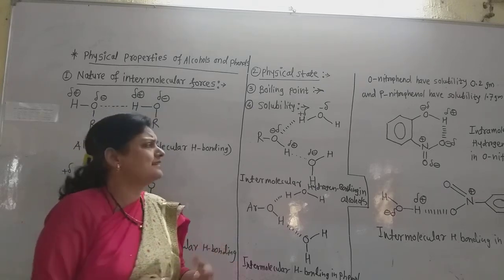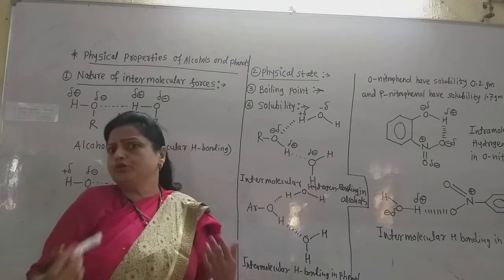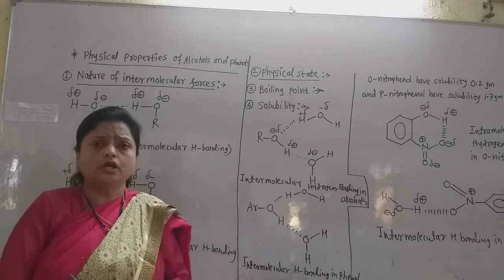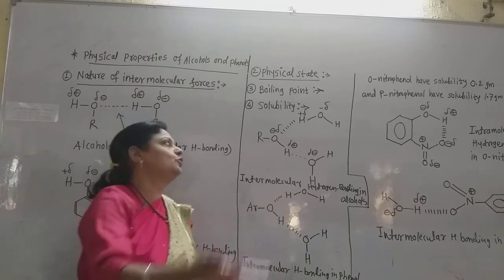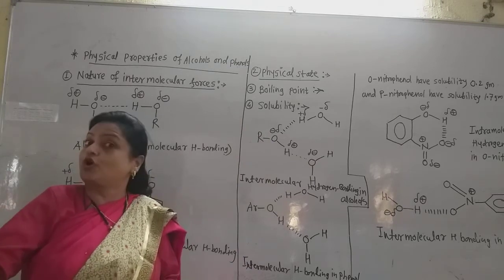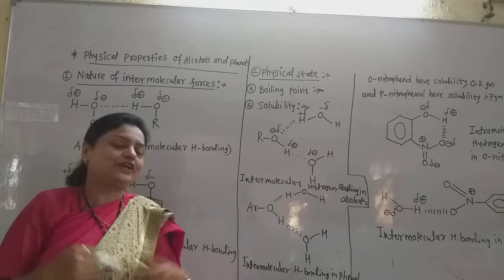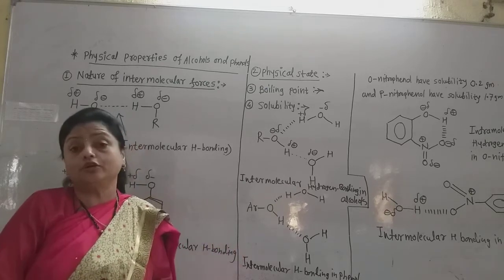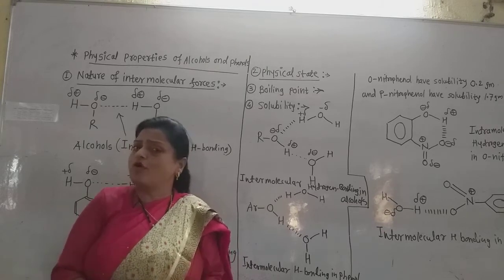If there were no such hydrogen bonding, then alcohols are organic compounds, and you know that organic compounds do not dissolve in water. But why are alcohols soluble? Because alcohols have such intermolecular hydrogen bonding with the solvent molecules also. So they get surrounded by the solvent molecules and dissolve in water. So lower alcohols such as methyl alcohol and ethyl alcohol are soluble in water.